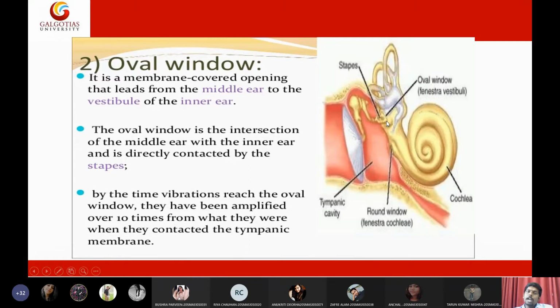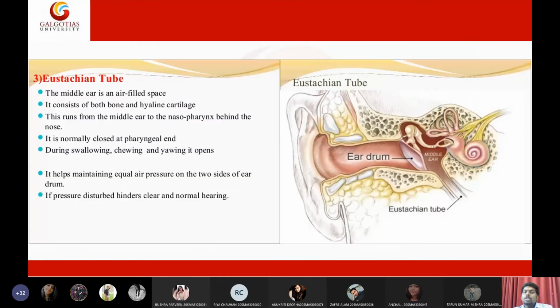So the sound signal has been greatly amplified, 10 times from the normal sound. If I am shouting normally, the sound wave has been increased 10 times. So 10 times greater sound waves will be generated by the stapes, and the stapes is connected to the inner ear. Then the last and final one is the eustachian tube in the middle ear.